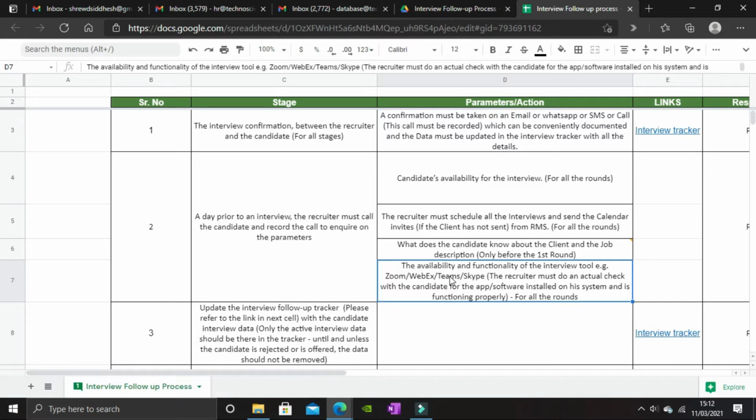For this, you can even personally get on a call with your candidate using the same tool and do some basic checks like the candidate's background, his or her voice pitch, the audio clarity of the tool. Also advise your candidates to come on the call in formals.